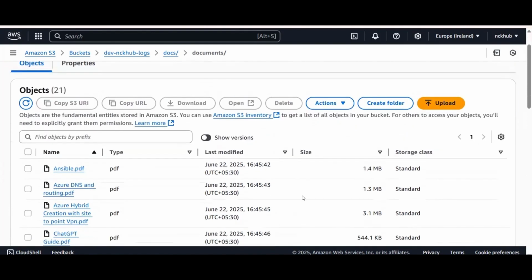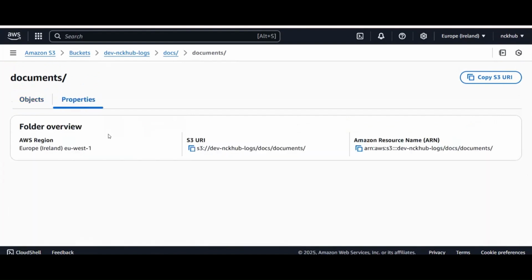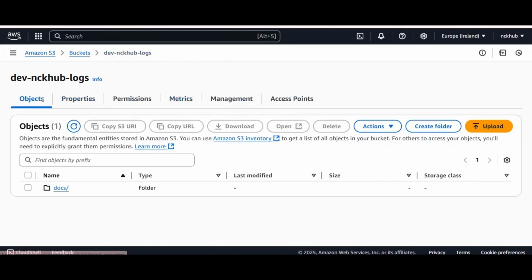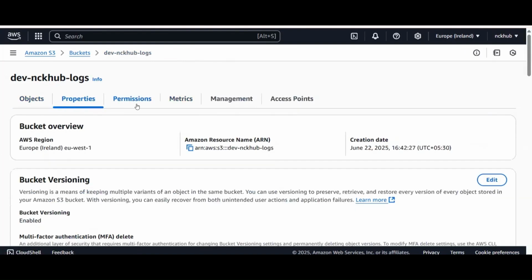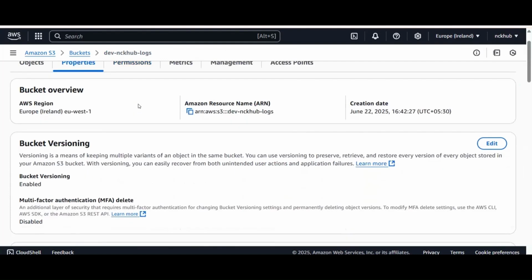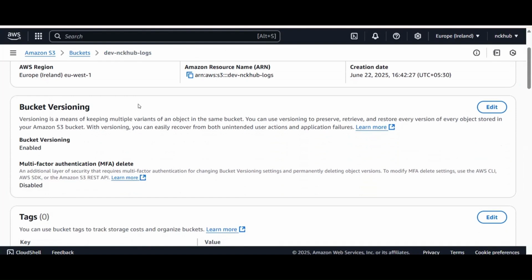Before understanding all this, just have a look at all the properties of the bucket and also the objects, what they contain. It contains a region and a URI, which is the Amazon Resource Name as well. If we get into the bucket, these are the properties of the bucket. If we have a backup, we can enable it with bucket versioning.